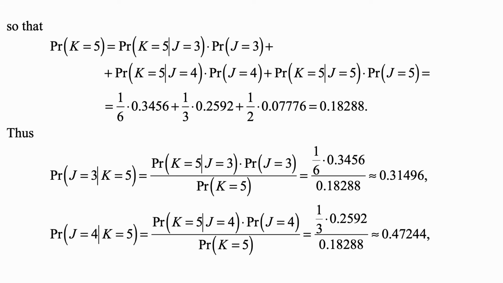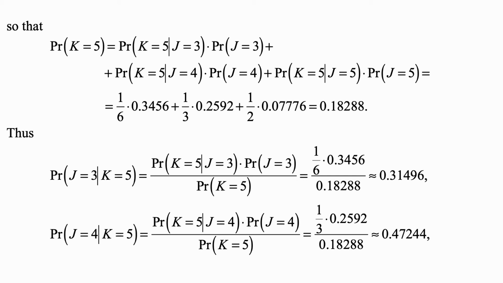And therefore the probability that K is 5 is the probability that K is 5 given that J is 3 times the probability that J is 3, plus the probability that K is 5 given that J is 4 times the probability that J is 4, plus the probability that K is 5 given that J is 5 times the probability that J is 5. And it's equal to 1/6 times 0.3456 plus 1/3 times 0.2592 plus 1/2 times 0.07776, and that's 0.18288.